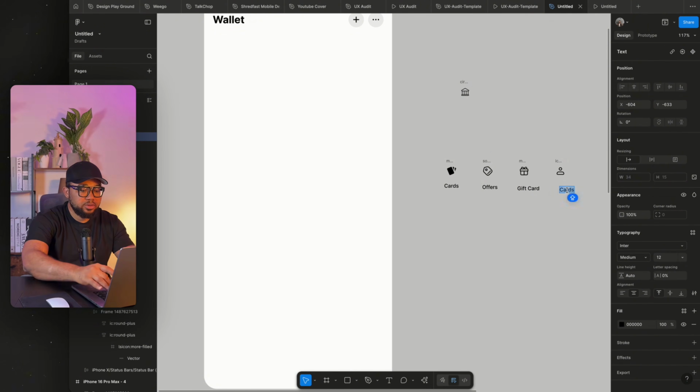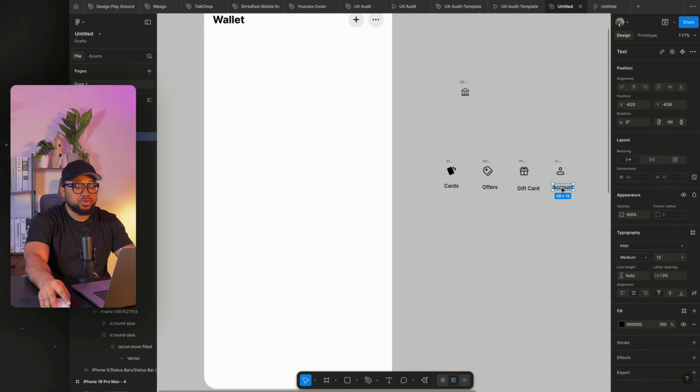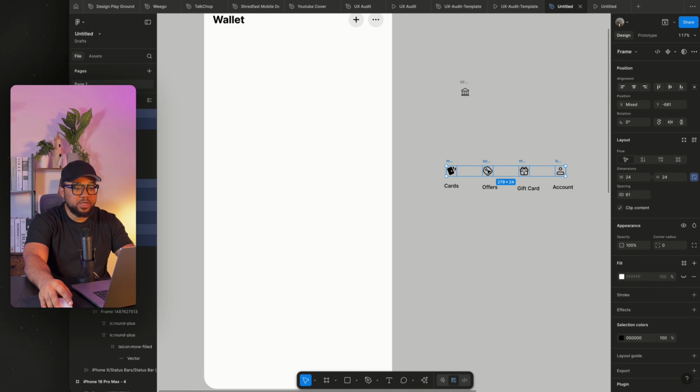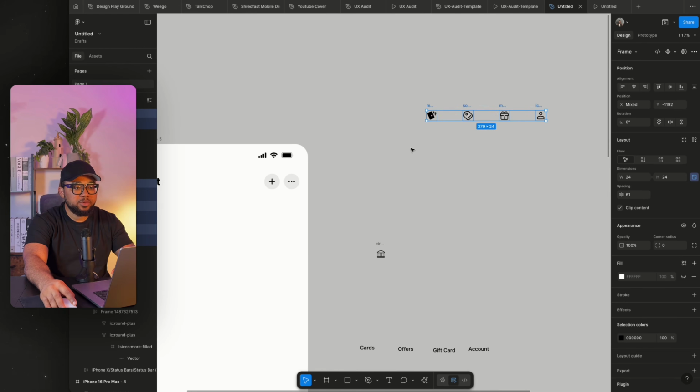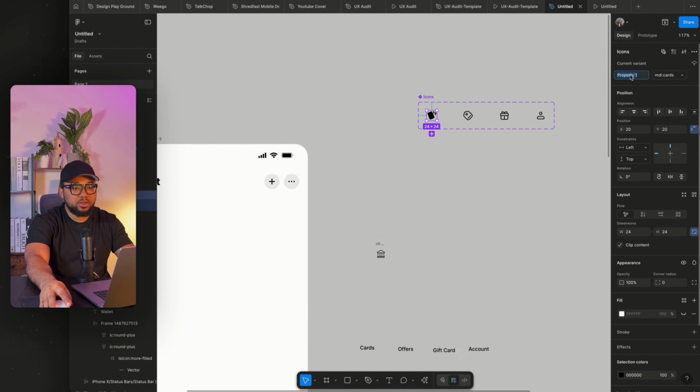Then here I'm going to call this account. So if I'm building a bigger project, what I will do is select all of these icons and set them here, then come to this place and say create component sets. So now we're going to label these icons. I'm going to select this and call this icon.